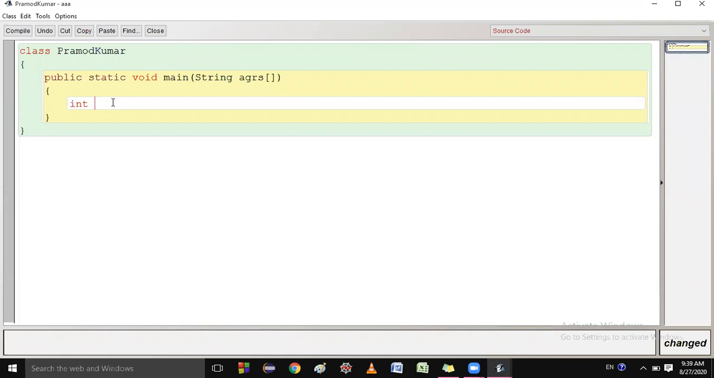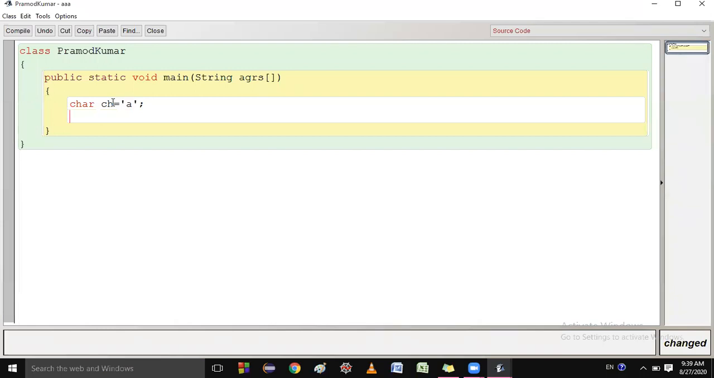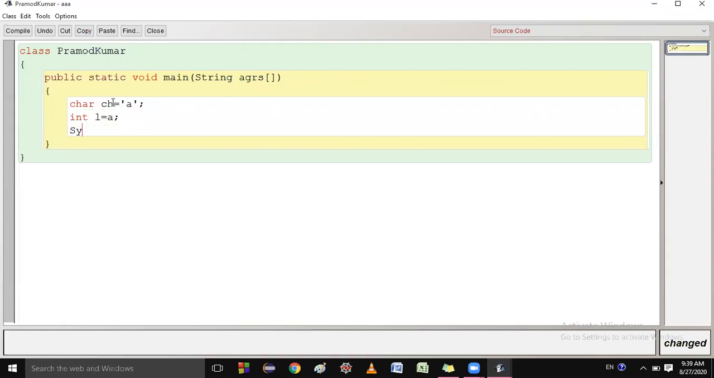Suppose I have char ch equal to 'a', and I'm going to convert it into int. You know that char has 2 bytes and int has how many? 4 bytes. So we are converting a small data type to a big data type. This is an example of implicit type conversion. So I will write int l equal to ch, and then System.out.println of l.